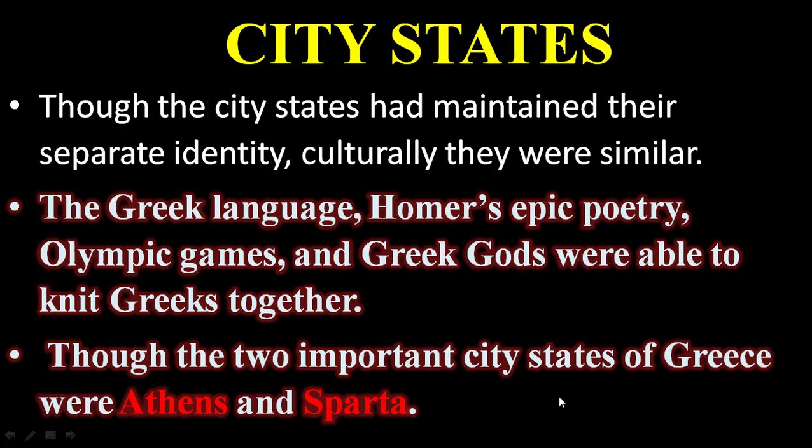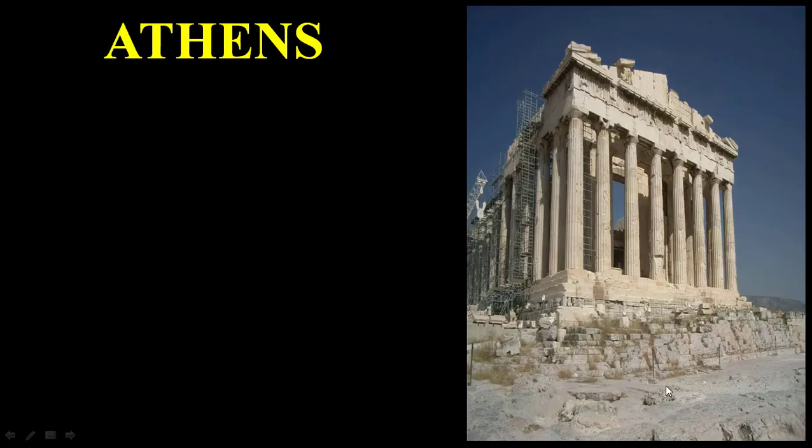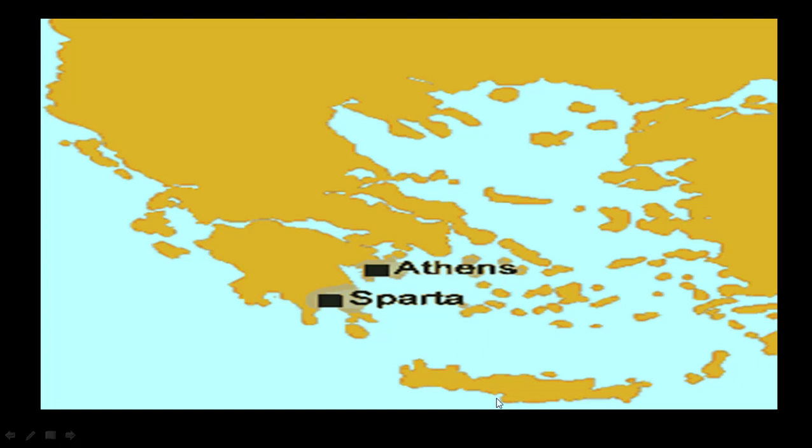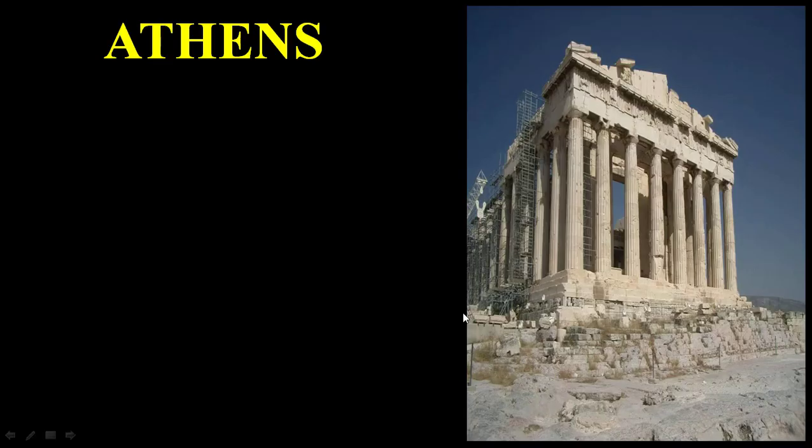The two important city-states of Greece were Athens and Sparta. Let's come to the city-states one by one. We are going to get the information about the Greek cities like Athens and Sparta. Among that, the first one, Athens.